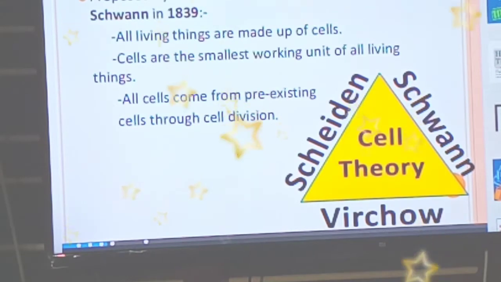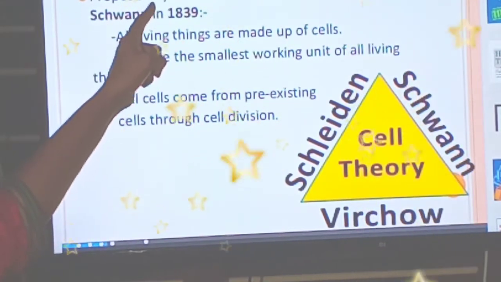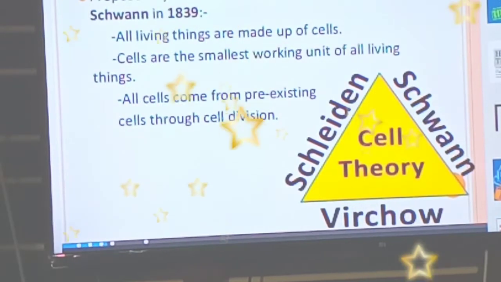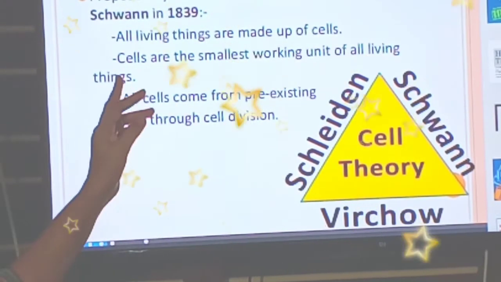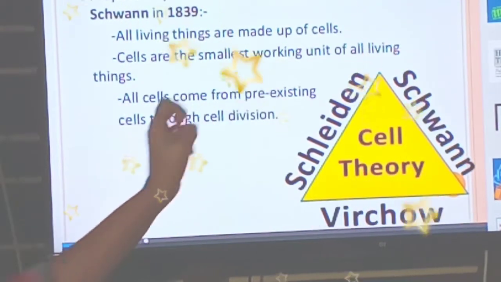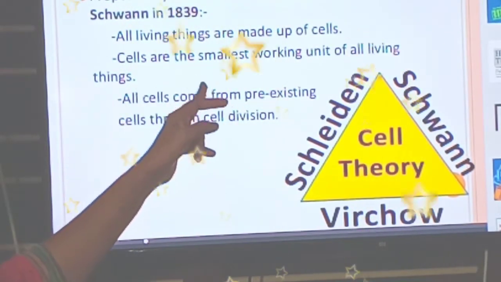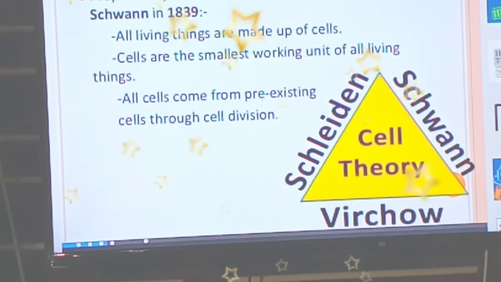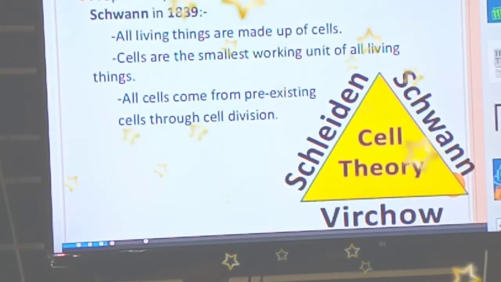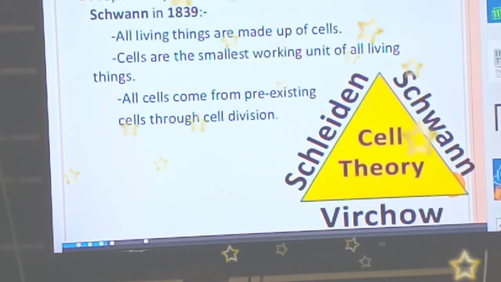Next one, cell theory. Cell theory was proposed by Schleiden and Schwann in 1839. So what is cell theory? All living things are made up of cells, and cells are the smallest unit of all living things, and all cells come from pre-existing cells through cell division. This is called cell theory.